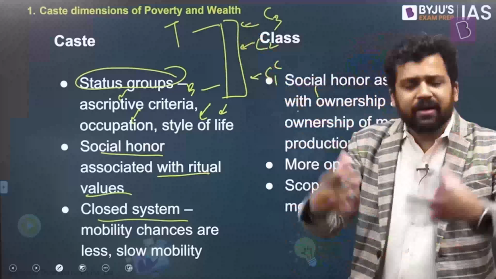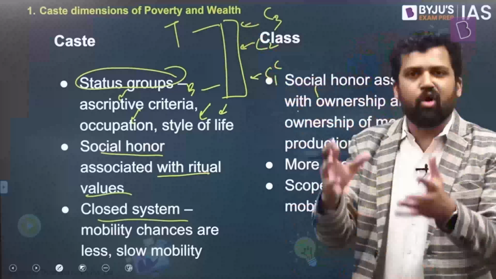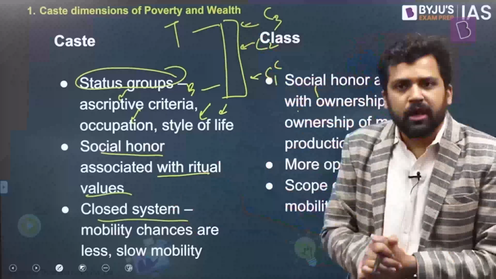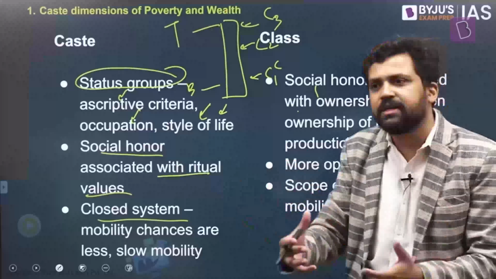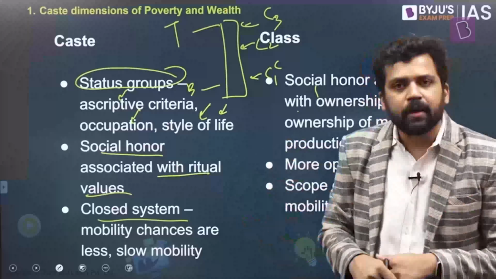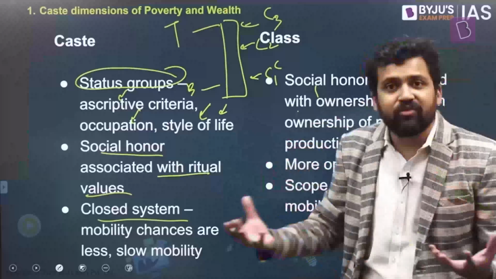And just think of it. In a caste-based society, occupations are pre-decided. Right? When you're born, your occupation is decided. You're born with a caste, and the caste has a fixed occupation. If someone is born as a barber, he or she has to work as a barber. If someone is born as a goldsmith, that person has to work as a goldsmith. Someone is born as a Teli, who extracts oil, they have to continue extracting oil. So you can't take up different kinds of occupations. You can't explore different kinds of economic opportunities.